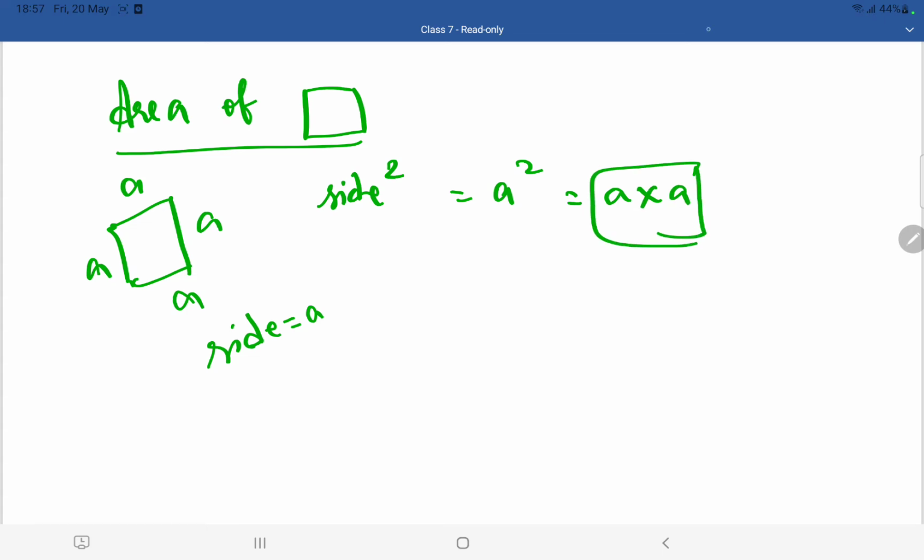Instead of writing A into A, as I told you earlier in the powers and exponents chapter, you can write it as A square, A power 2. So here A is the base, 2 is the power. Did you remember that? I told you earlier. So the formula for the area of a square is A square. If you multiply the side of a square two times, you are going to get the area of the square.